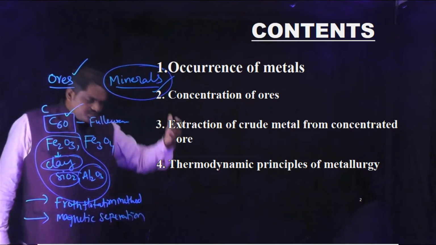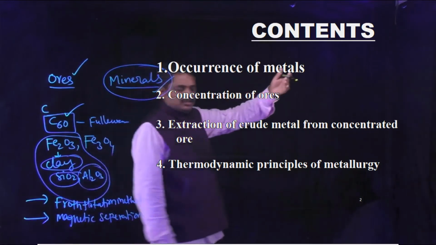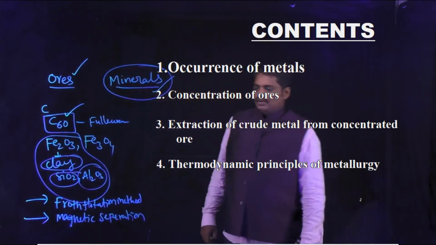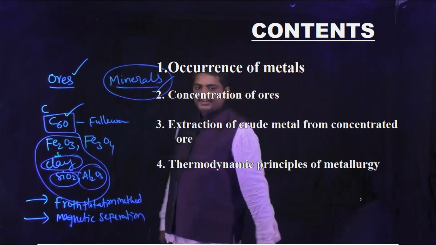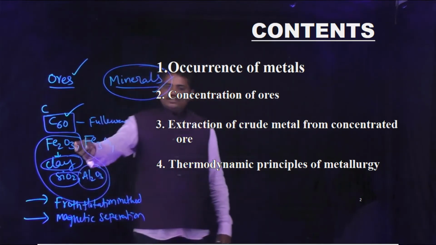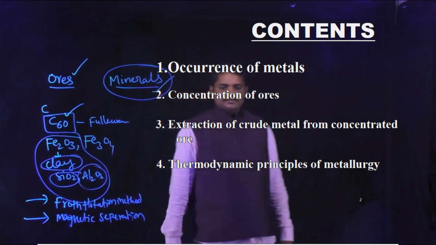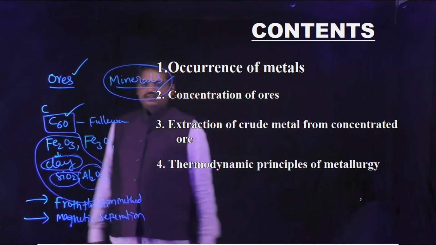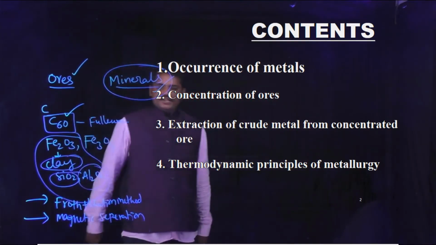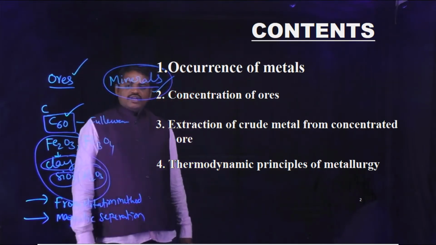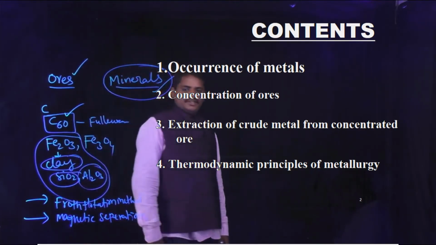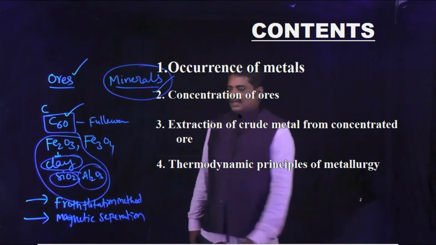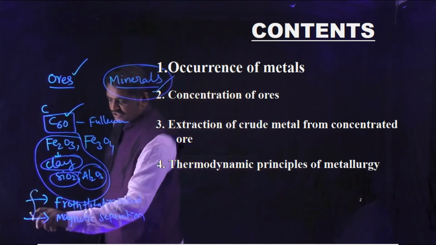And so many concentration techniques are there, for example, gravitational method, McArthur-Forrest cyanide process, hand picking method. This is a very simple method, where solid impurities are eliminated. So many concentration methods are there. These are some important concentration techniques.